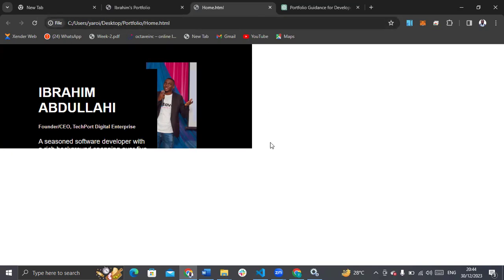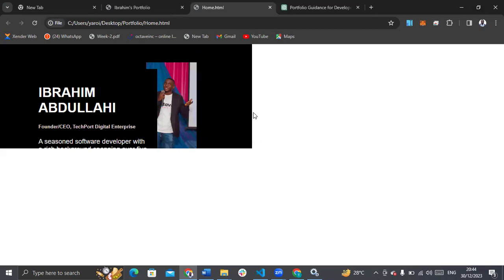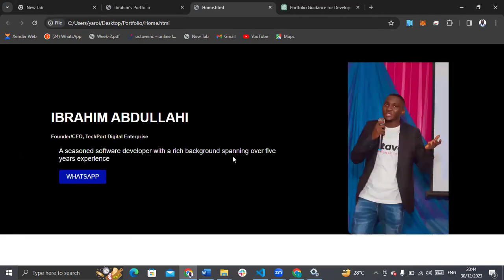So the width is the horizontal orientation of this container. And as you can see, I've shrunk it to 50%, so it's now halfway. So I'll make it back to 100. Is it 100 or 150? 100. Save my work. Now I have something like this.